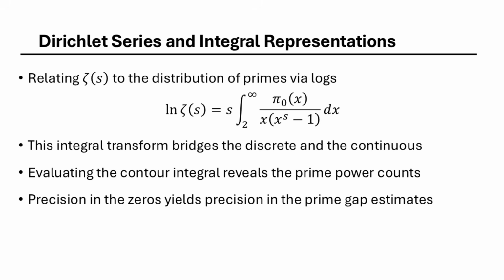By inverting this integral using a contour in the complex plane, we can extract the count of primes. The positions of the zeros rho determine the poles of the derivative of the zeta function. When we perform the integration, each zero contributes a term that corrects the average density of primes. If even one zero were off the critical line, the primes would show a massive, lopsided bias that we simply do not observe in nature.